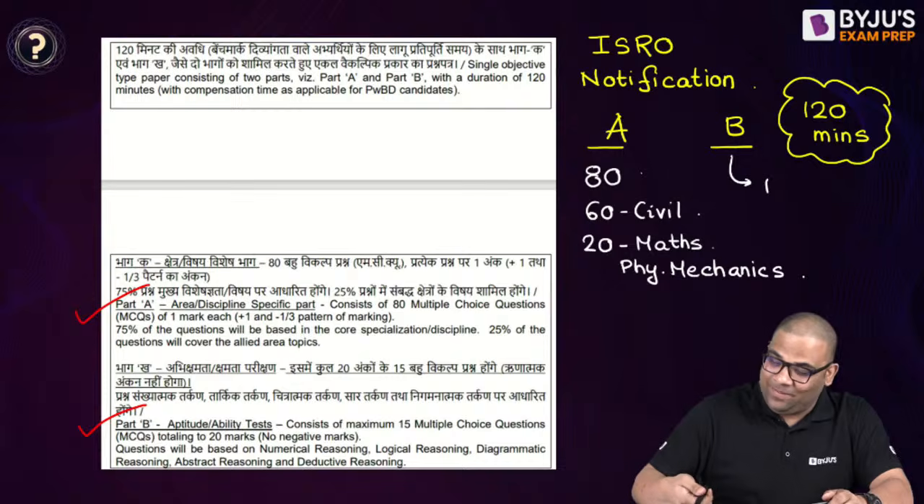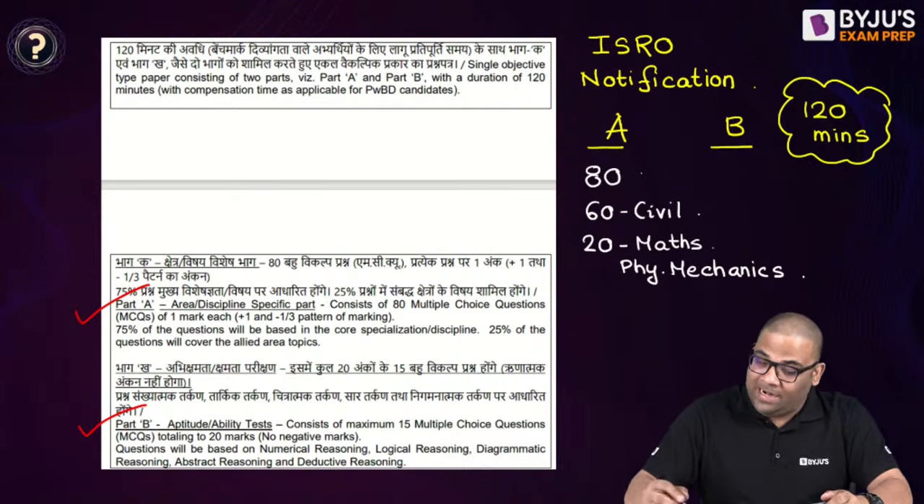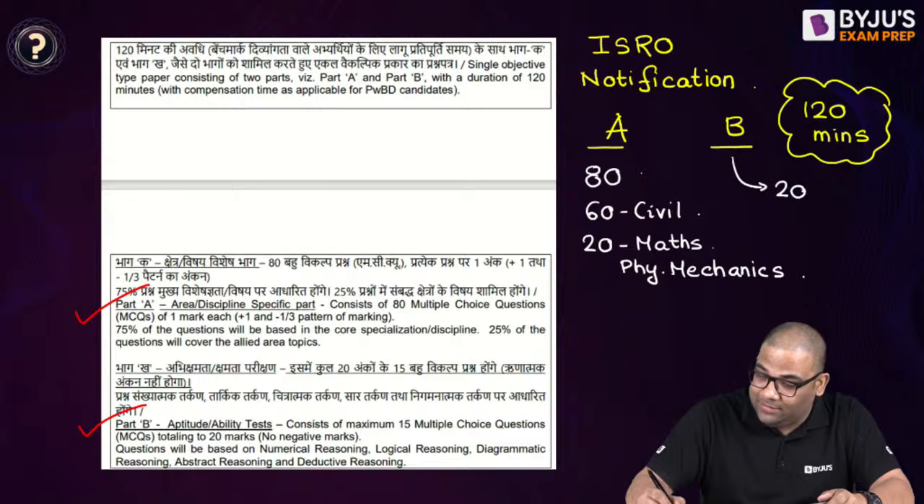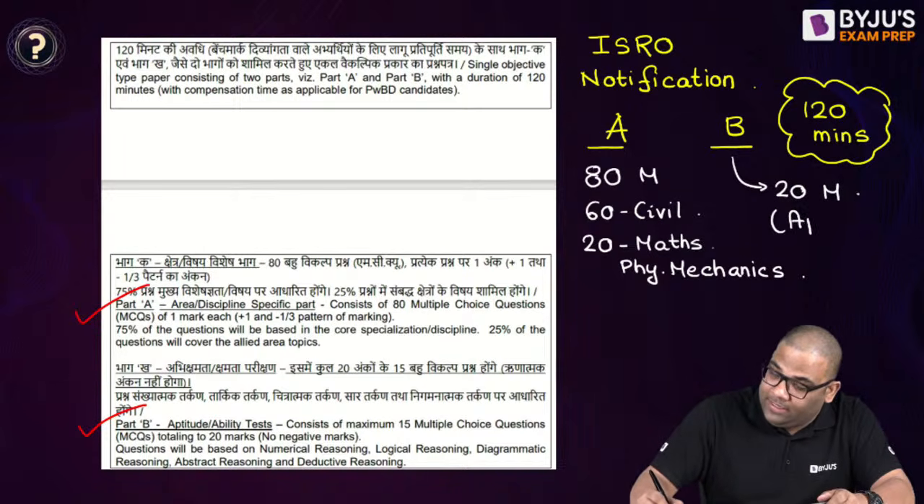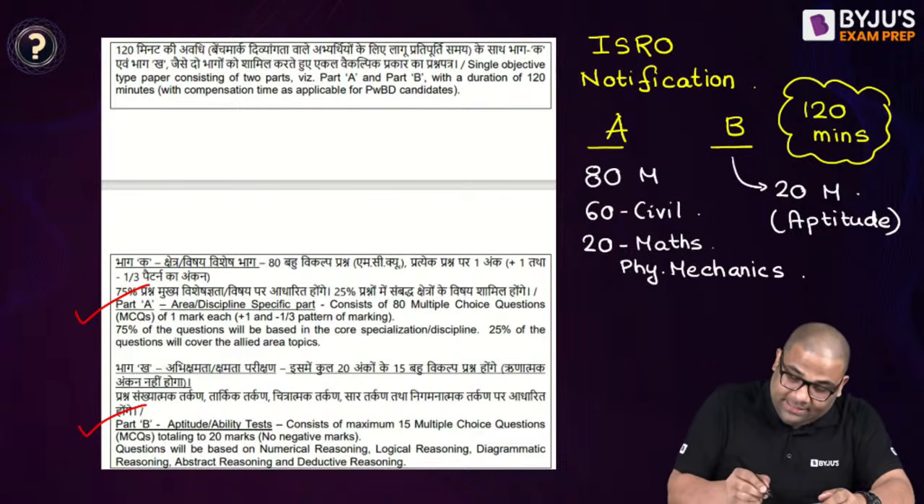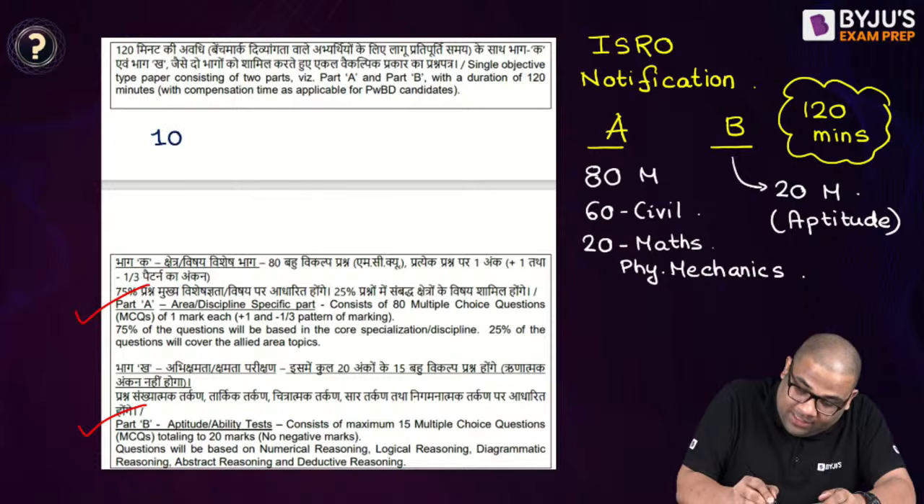Now coming here, part B. It is written 15 questions, total is 20 marks. So I can say it is aptitude, 20 marks. So total I can say how many marks? Total it is 100 marks.